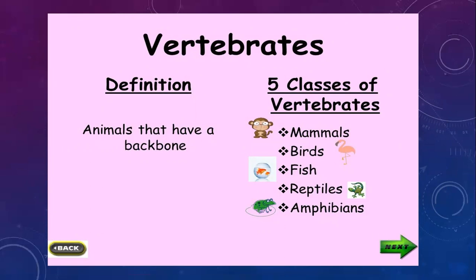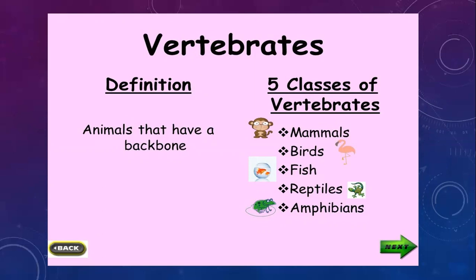All the animals which have a backbone that supports their skeleton are known as vertebrates. These vertebrates are in turn divided into five main classes: first mammals, second birds, third fish, fourth reptiles, and fifth amphibians.